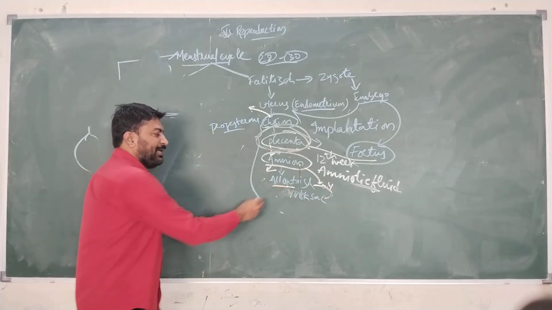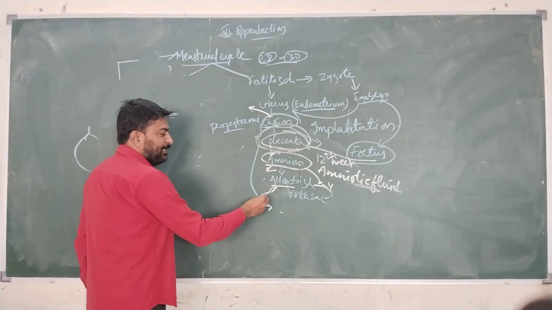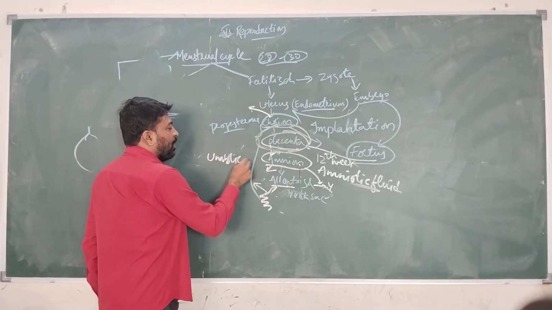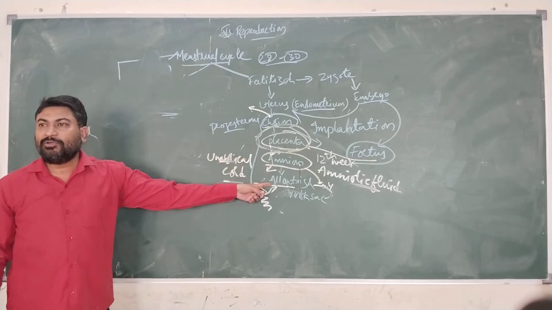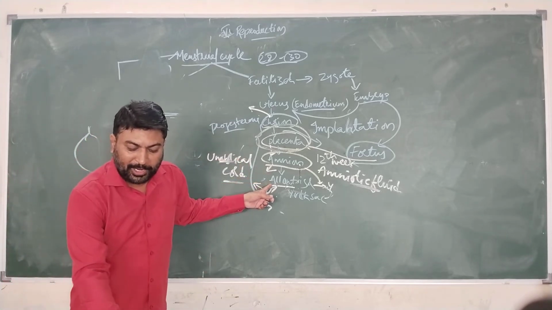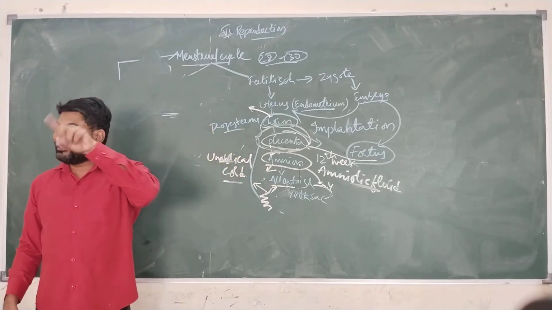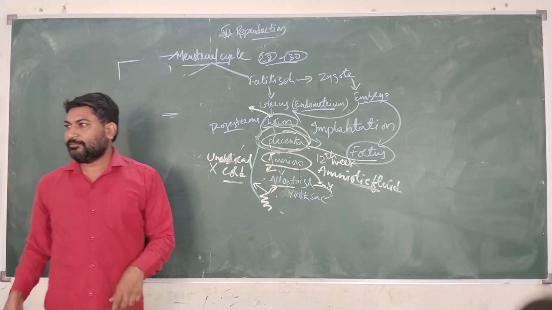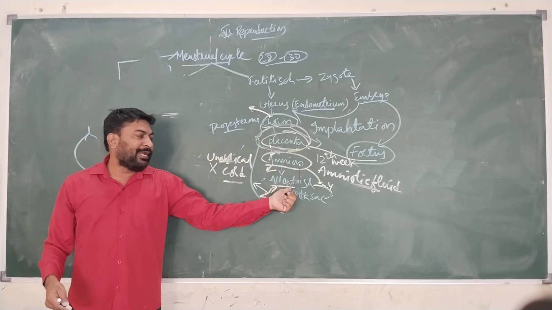From the yolk sac, some finger-like projections will be coming, and this will be forming as the allantois, and this allantois later on will be developed into umbilical cord, which will be staying till the childbirth. Once the childbirth occurs, then this umbilical cord will be cut off by the doctor. So this will be developing from the allantois.